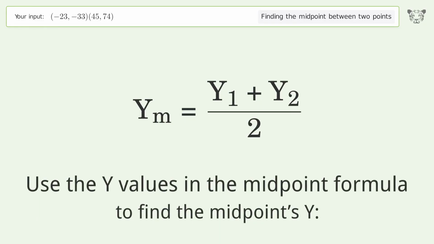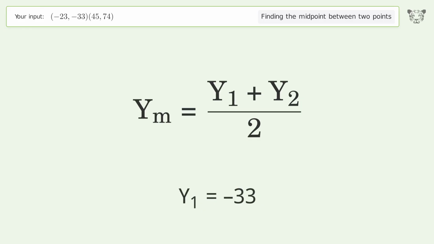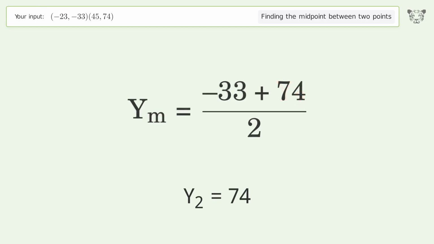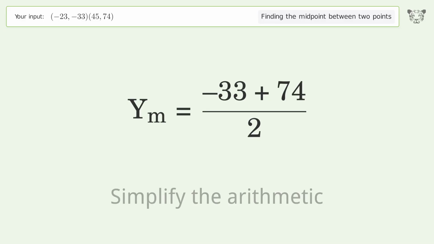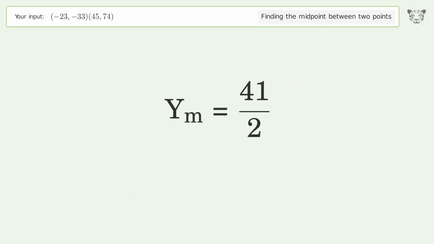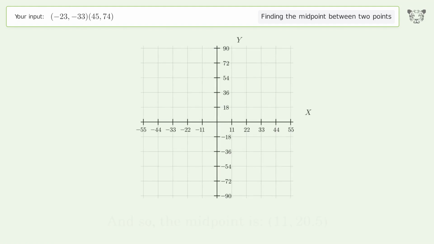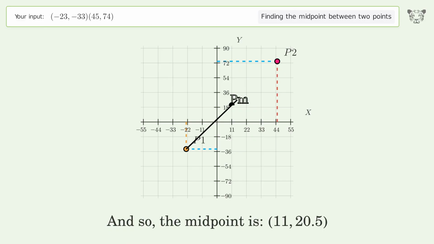Use the y values in the midpoint formula to find the midpoints y. y1 equals -33. y2 equals 74. Simplify the arithmetic. And so, the midpoint is 11, 20.5.